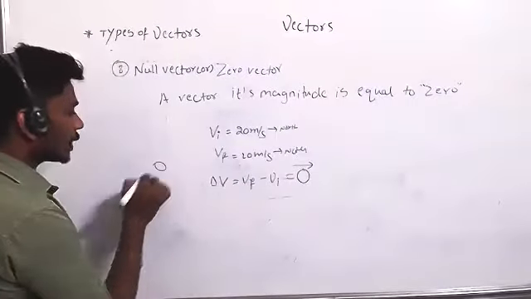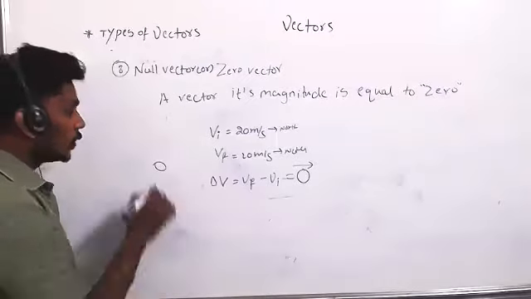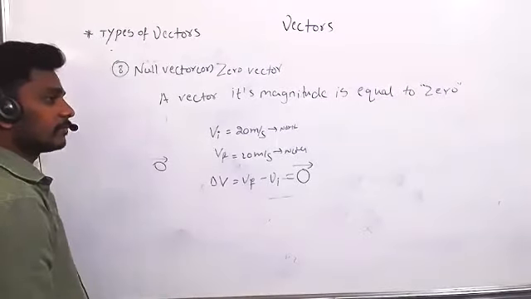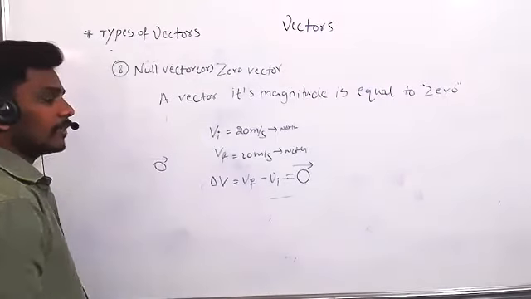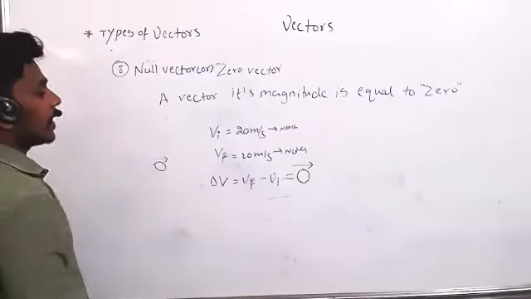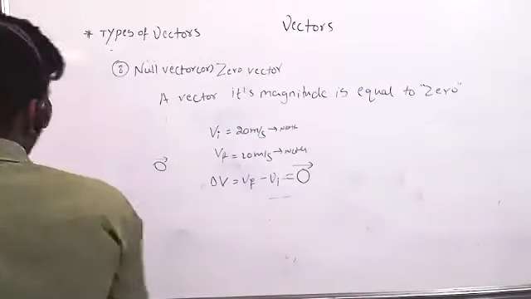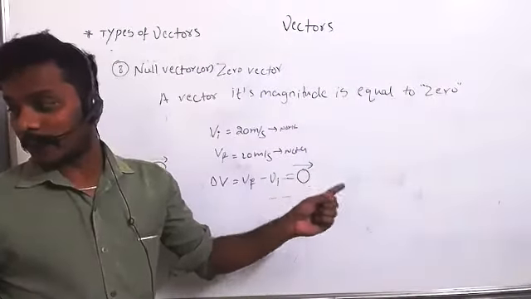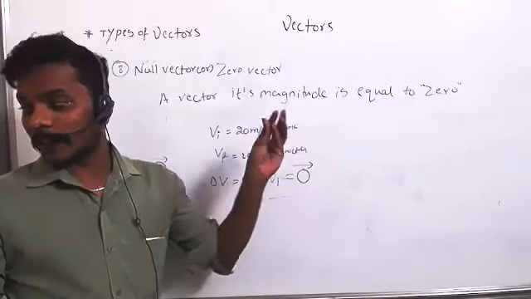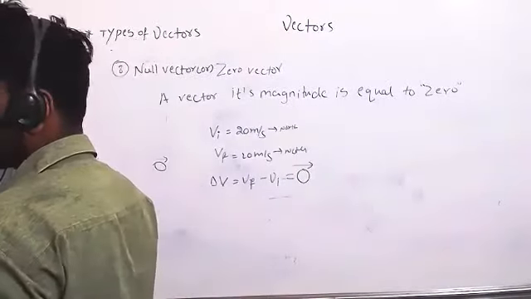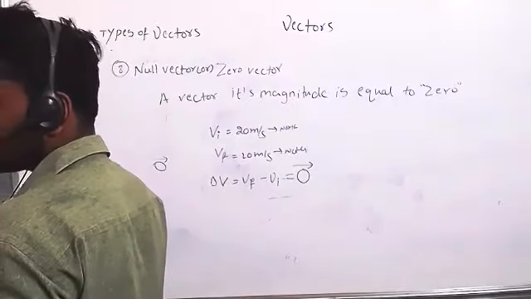Because 0 is a scalar, right? 0 bar is a vector. Which vector? Zero vector. Zero vectors are also called null vector. Now, if I multiply any vector or any scalar with a null vector, what is its magnitude? Zero. That's all. Am I clear? Yes, sir.